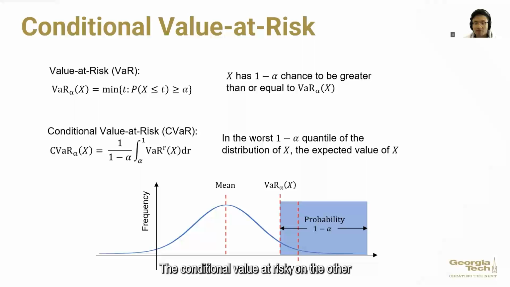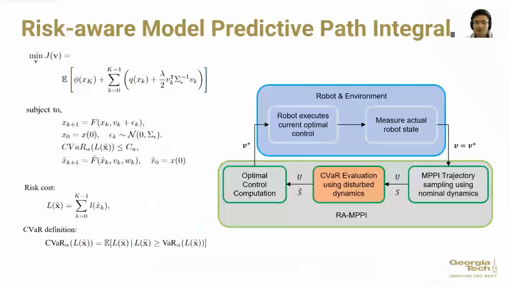The conditional value at risk, on the other hand, refers to the expected value of x beyond the value at risk. In other words, CVaR describes the expected value within the worst 1 minus alpha quantile of the distribution of x.